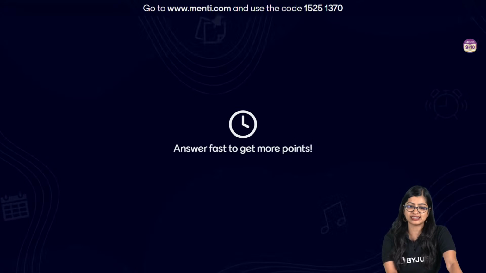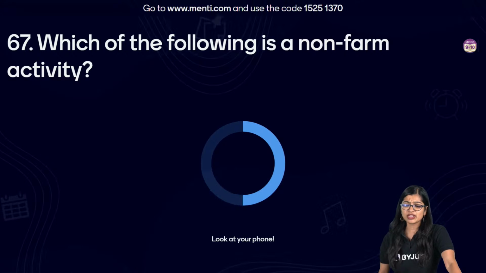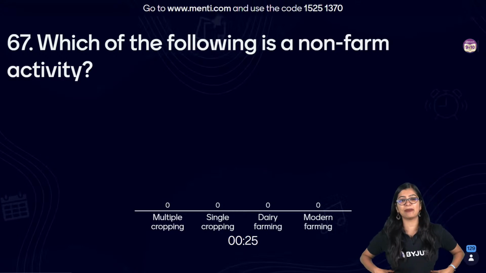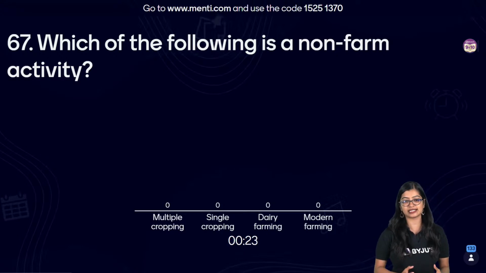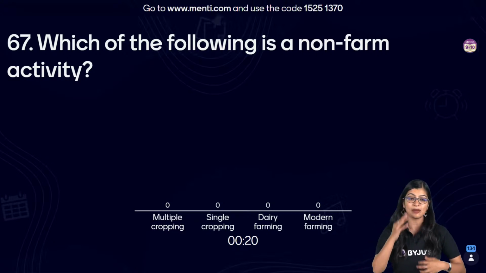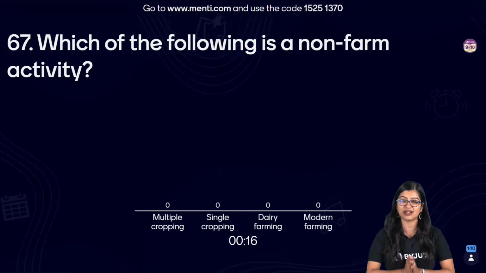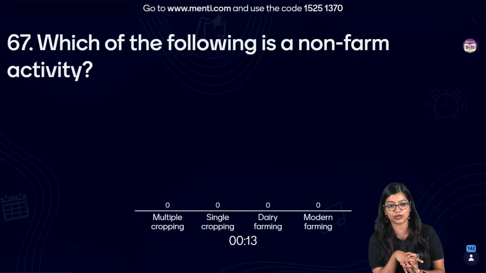Moving on to question number 67. Krishna, stay focused in class. Yes? Which among the following is a non-farm activity, or I'd say non-farming activity? Multiple cropping, single cropping, dairy farming, modern farming. Very simple, easy question. You have nothing to worry about. See, I'm pacing this up a little bit because I know that you know these concepts. You have nothing to worry about. Yes. So I'm pacing it up because, like Ankita ma'am said, by 9:30 we will be able to wind it up, right? 9:30 or under 9:15 also we should be able to wind it up.